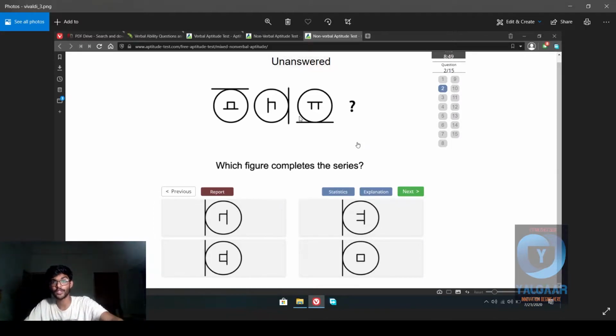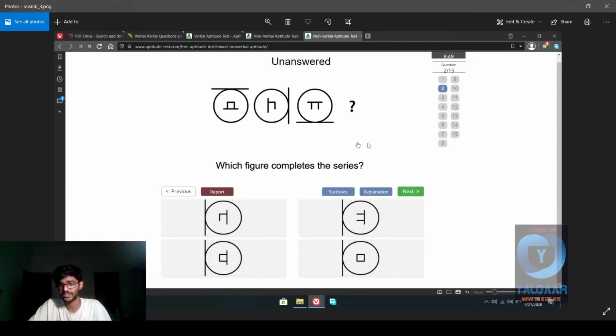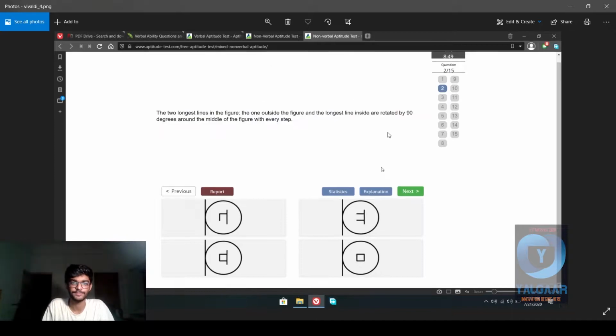When it moves one more time, 90 degrees, the top line disappears for some reason. So I'm assuming first this line disappears and this line stays, then this line disappears and this line stays. So now this line will disappear and this line will stay. It needs to be a right angle on the horizontal, so it would most probably be this one, the first option. That's my answer.